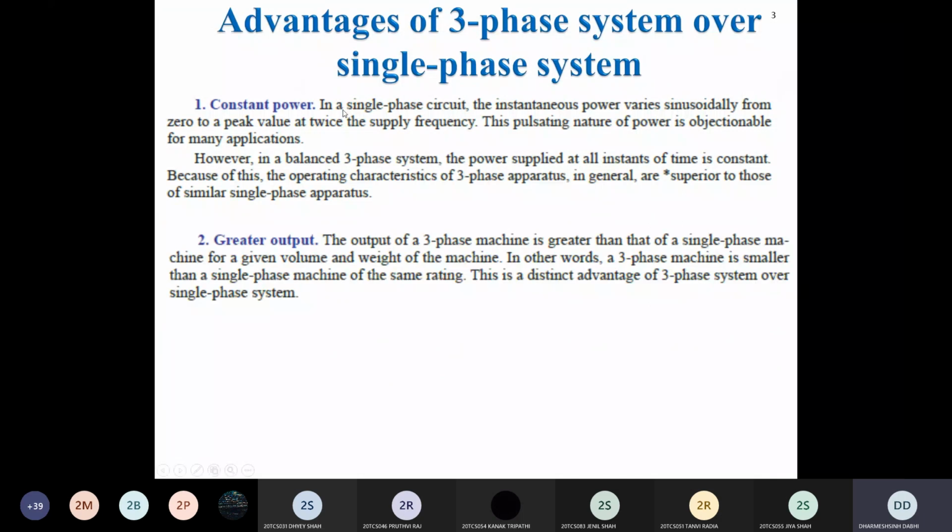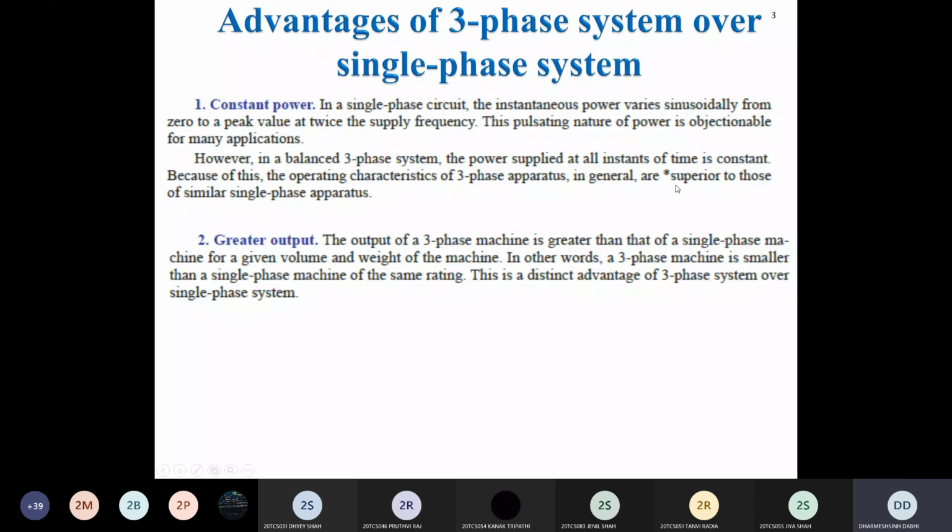So that's why you can see here in the first advantage, in a single-phase circuit, instantaneous power varies sinusoidally from 0 to peak. If you see the waveform for the single-phase generator, it varies at twice the supply frequency and is pulsating in nature. We take the average power, since the power varies at every instant of time. So this pulsating nature of power is objectionable for particular loads.